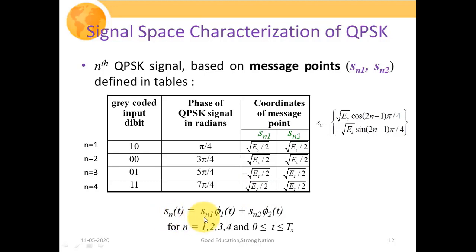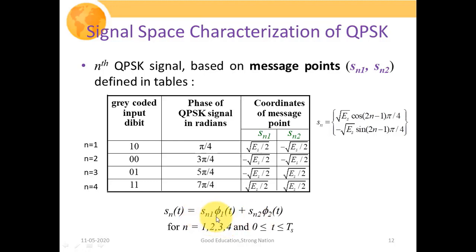Sn of t will be equal to Sn1 times phi1 of t plus Sn2 times phi2 of t, where phi1 of t and phi2 of t are your orthonormal basis functions, and Sn1 and Sn2 signify the nth symbol's bit 1 and bit 2.